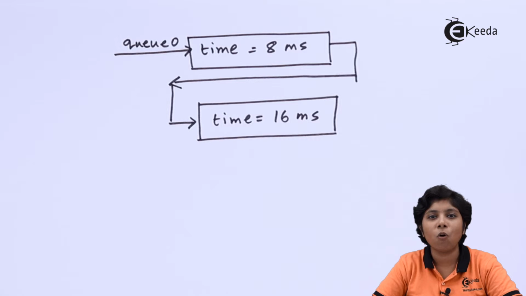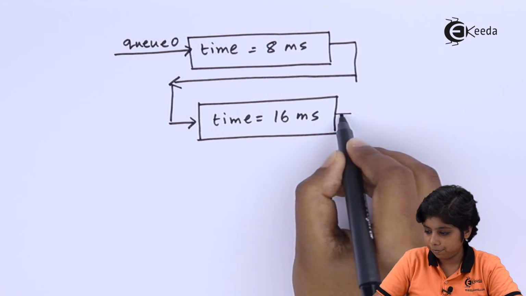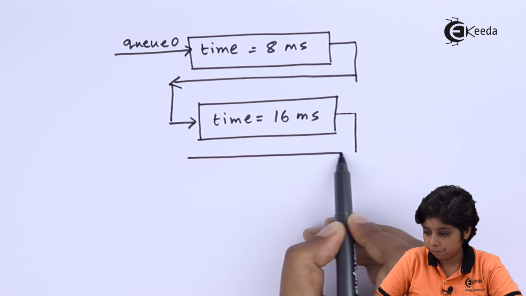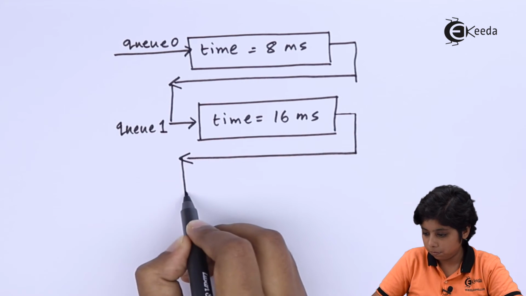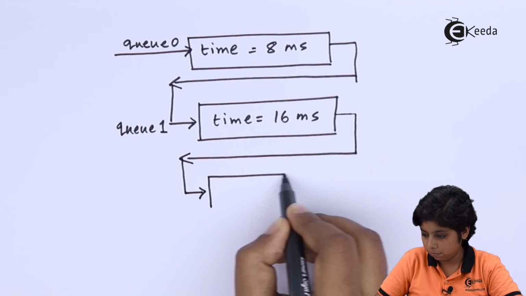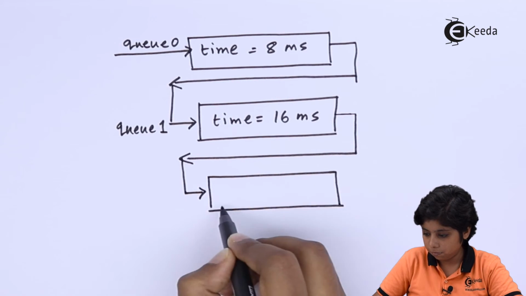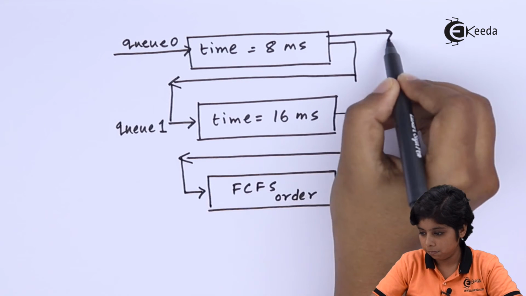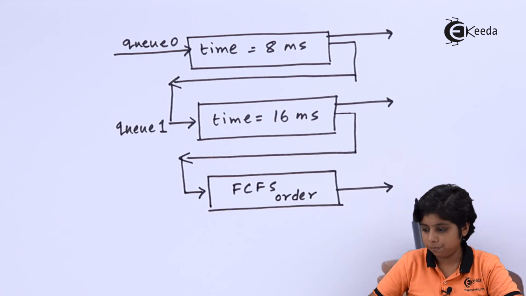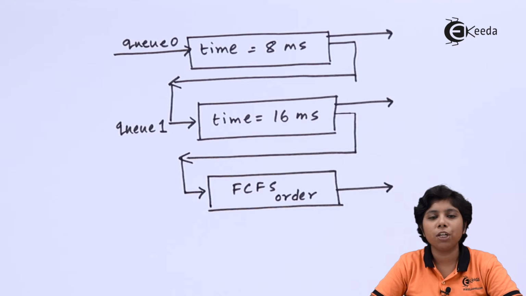It will run only after all the processes from Q0 and Q1 are finished and those queues are empty.